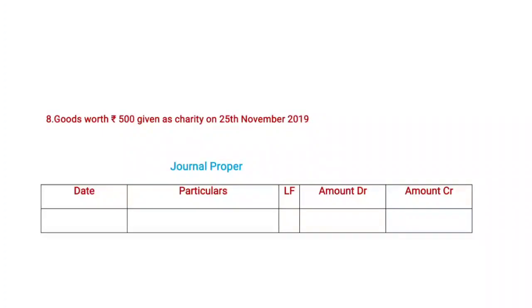Here goods worth 500 rupees given as charity as on 25th November 2019. Here the goods can be determined as purchased goods from a creditor. Some purchase-related goods are transferred to the charity account. Here the purchase account is decreased and the charity account is increased. Now we are passing this entry in the journal proper.